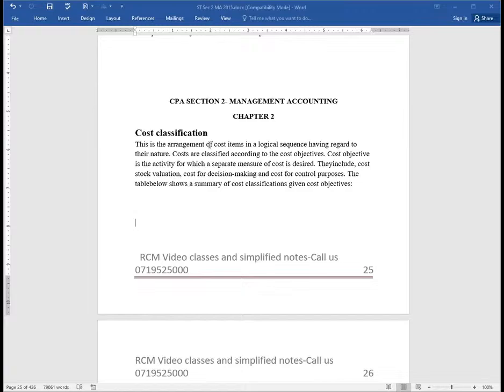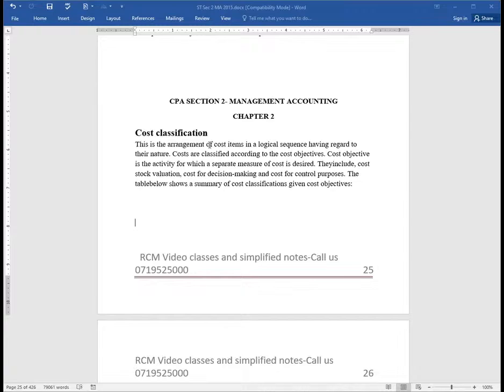They include, for example, the activity of valuation of our stocks. So then we'll be having costs classified in accordance to stock valuation. How do they relate to the costs? Costs for decision making: I would want to cost products in a way that will help us achieve this most important activity in an organization called decision making. Then we have costs for control purposes. Very, very important.